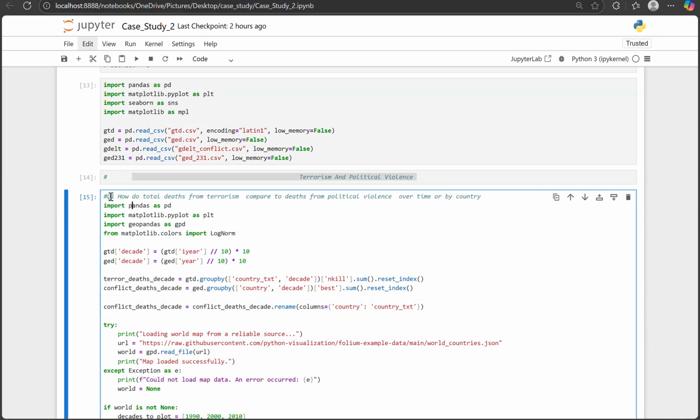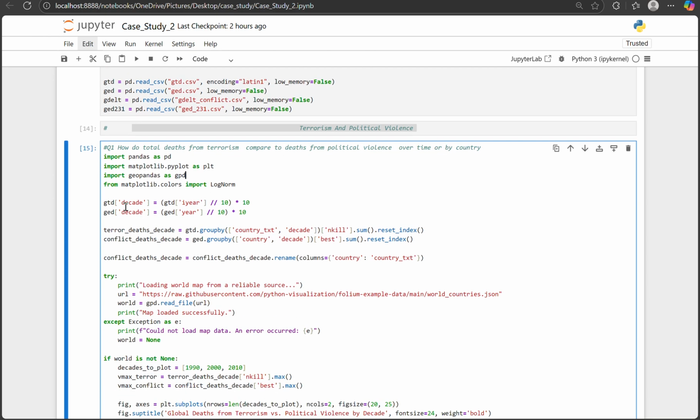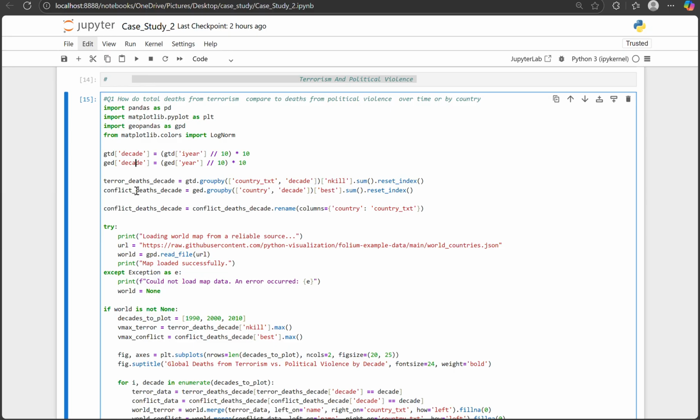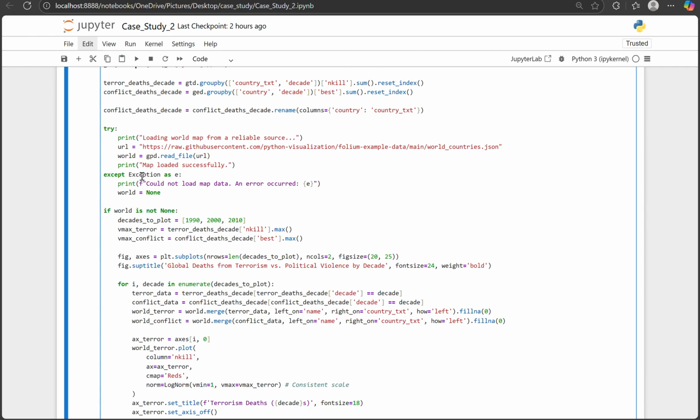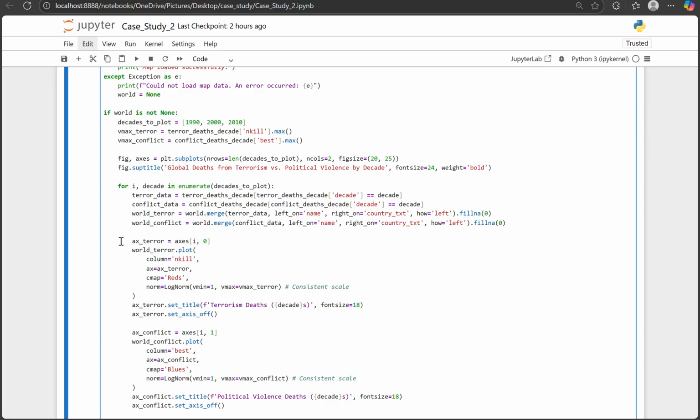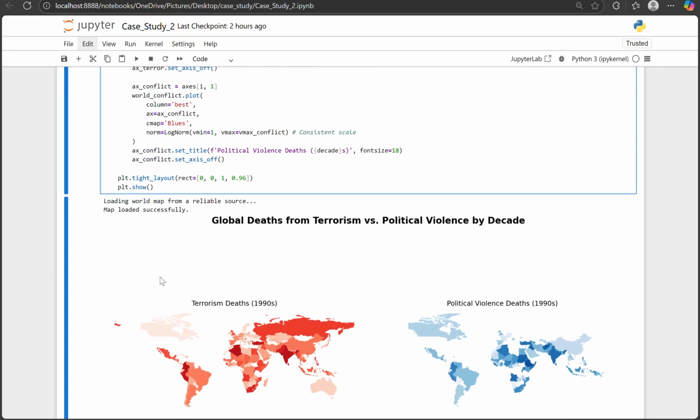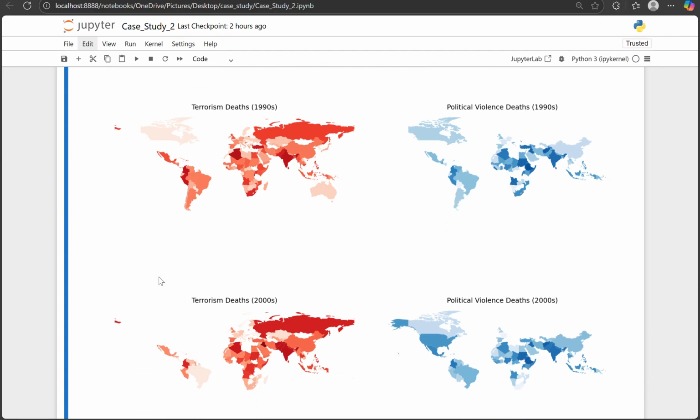For the first question, how do total deaths from terrorism compare to deaths from political violence over time by country? I first grouped the GTD dataset by country and decade, summing the total number of deaths from terrorism. I repeated the same step for the GED dataset to get total deaths from political violence. Then I merged the result with a world shapefile using GeoPandas so that every country could be plotted on a global map. Next, I created choropleth maps.